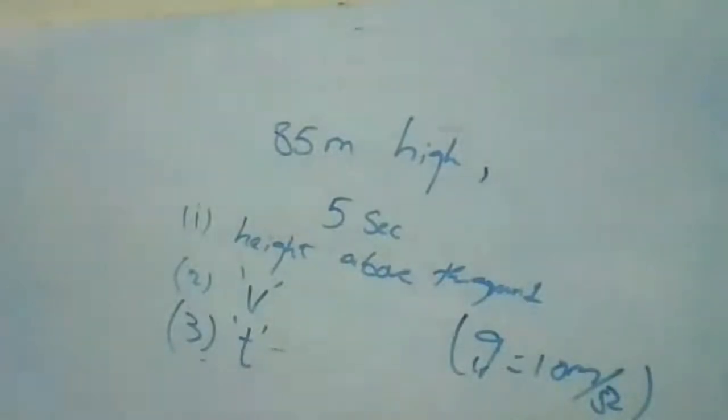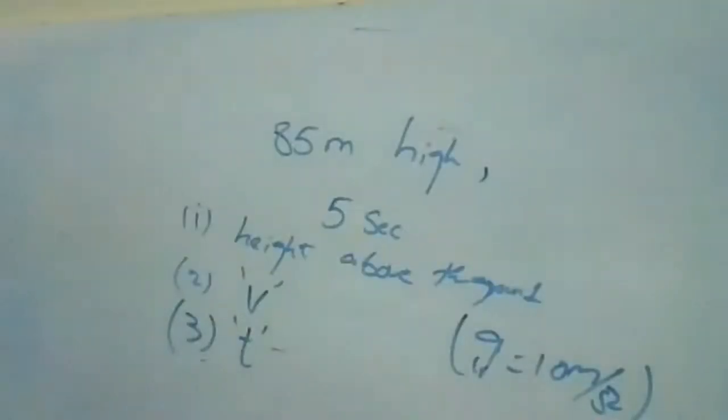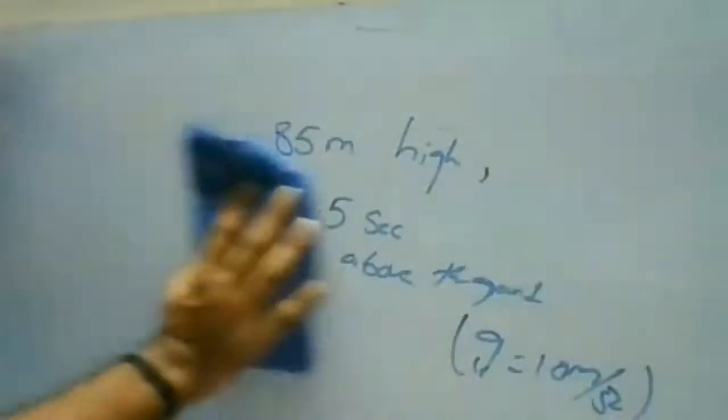So in this question, remember they haven't given you any initial velocity. So first, let's find the initial velocity. Just try to find the initial velocity. The stone is thrown from the top to the ground, so g will be minus. Yes, ma'am, g is minus 10 meter per second square.